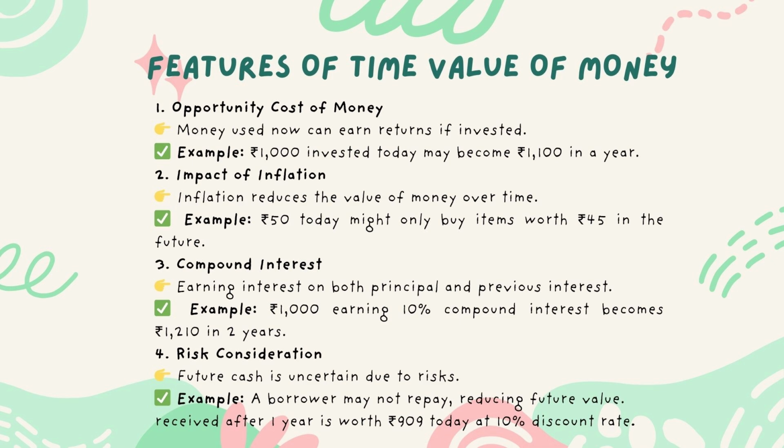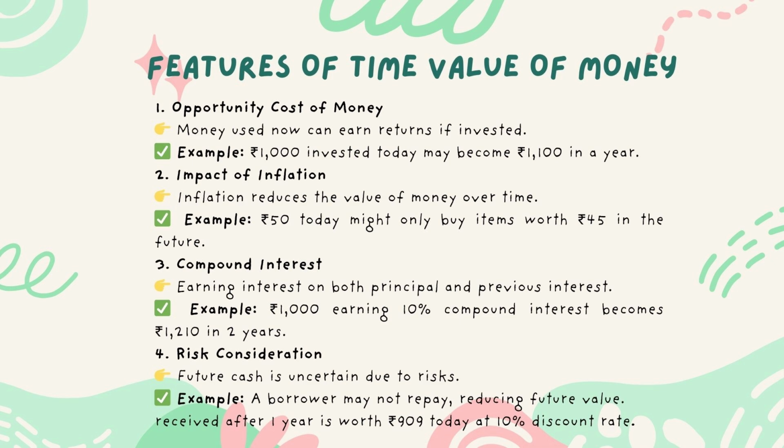3. Compound interest. Earning interest on both principal and previous interest. Example: 1,000 rupees earning 10% compound interest becomes 1,210 rupees in 2 years. 4. Risk consideration. Future cash is uncertain due to risks. Example: A borrower may not repay, reducing future value.